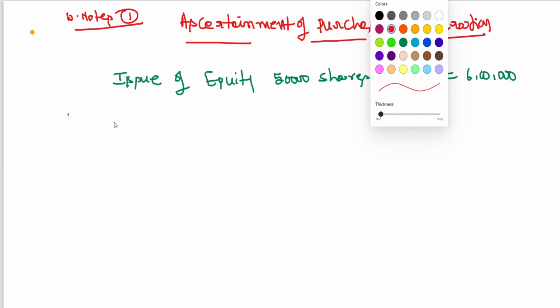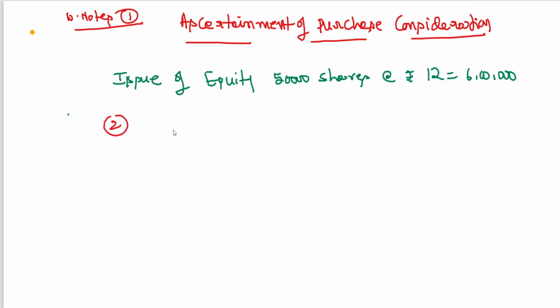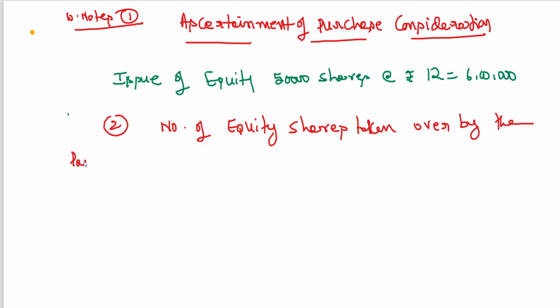Working notes number 2. Number of equity shares taken over by the partners and value of shares taken over.